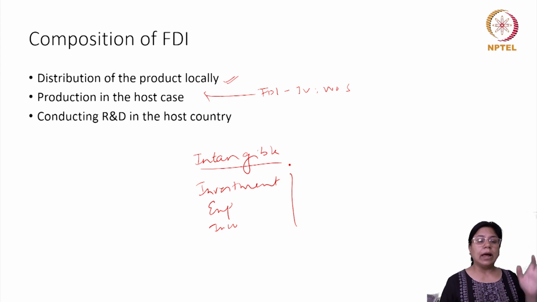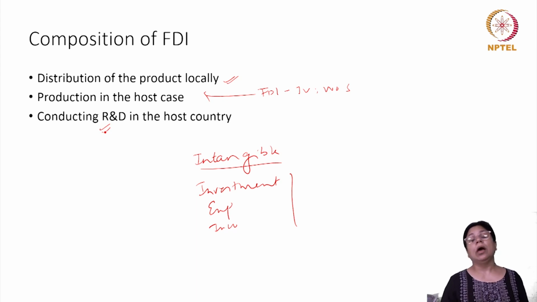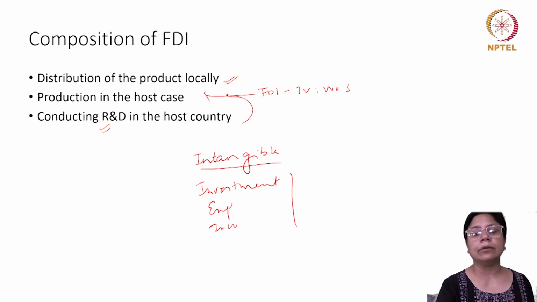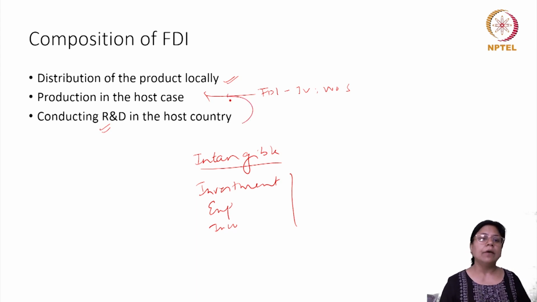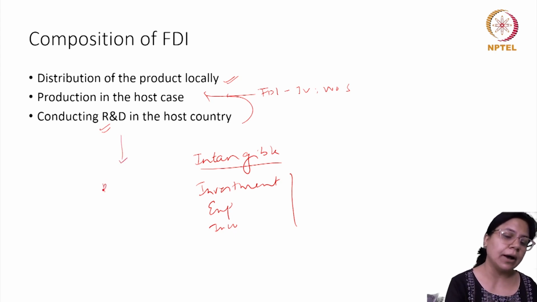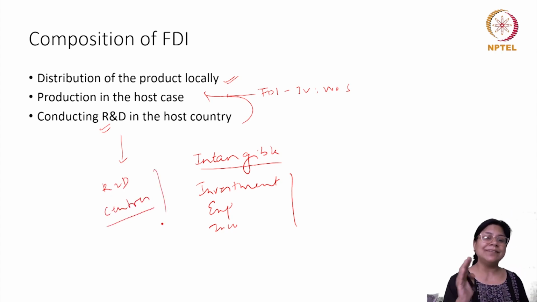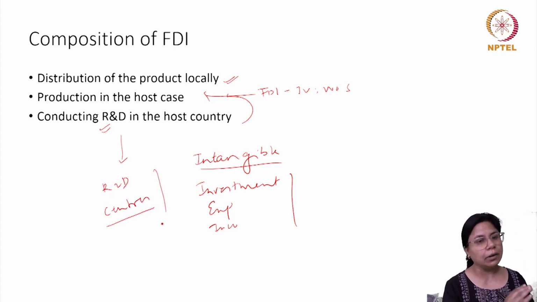The last one, the higher stage of that, would be conducting research and development in the host country. Now this research and development can be done through in-house R&D centers within your production, or it could be done by establishing different R&D centers. And that is where we will enter and talk about the internationalization of research and development.